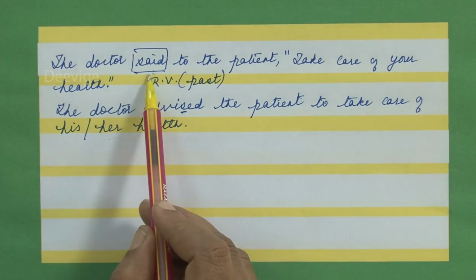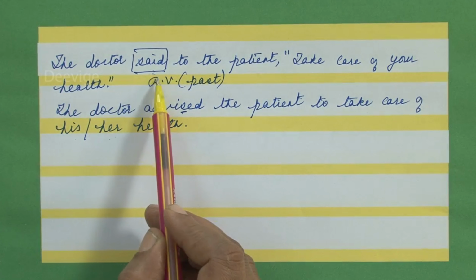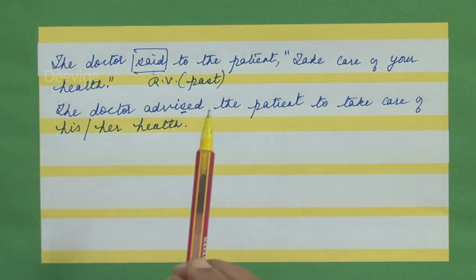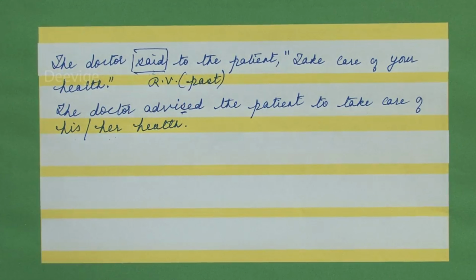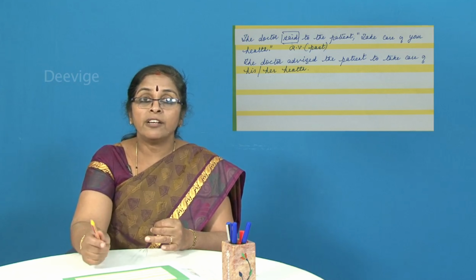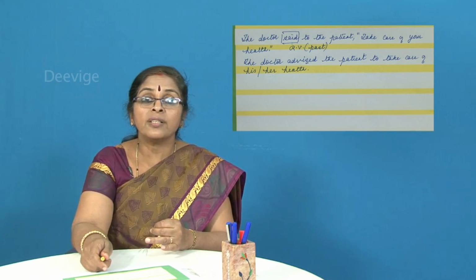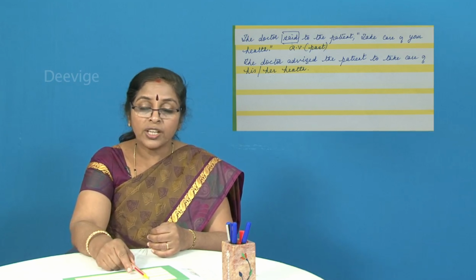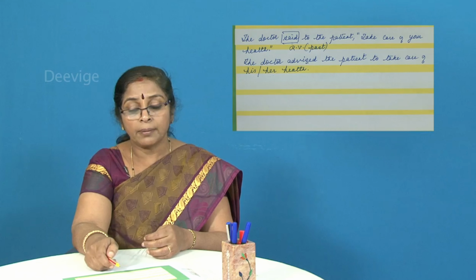Even then, the word said will change accordingly. So far you have learnt, if there is a word please, said will change to requested. If there is an order or a command given in the direct speech, said will change to ordered or commanded.